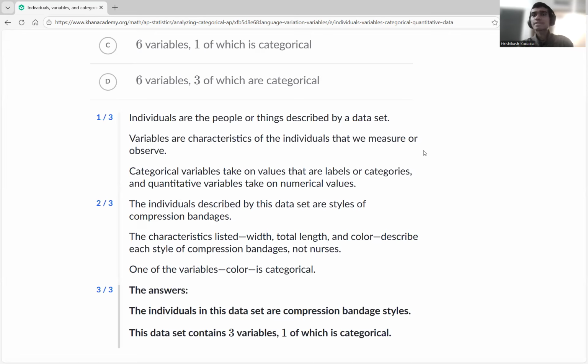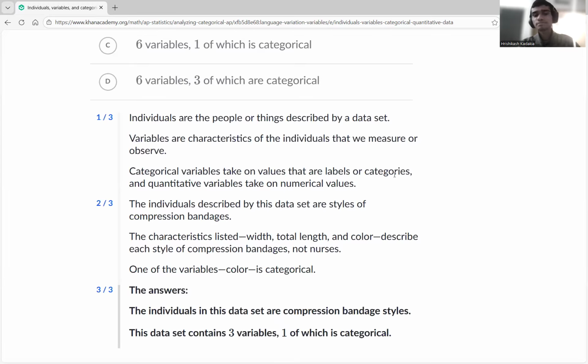So, style ID is just describing itself. It's this identity, so that's not a variable. Only width, total length, and color are the variables. And there we see this color is categorical, right? Because width and total length are numbers, those are things we measure and can do mathematical operations on. So one of them is categorical.